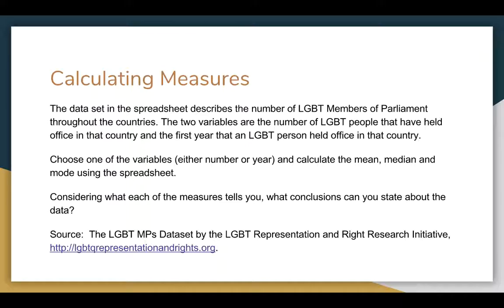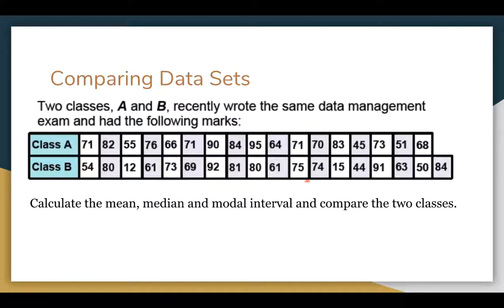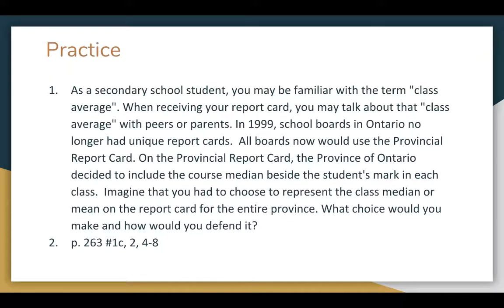Calculating measures. So this is some data from this website down here. It's the number of LGBT people that have held office in the country, and the first year that an LGBT person held office in that country. When I jump to the spreadsheet, we'll talk more about this one. And then again, we've got two classes, so comparing two data sets. We'll jump to the spreadsheet and talk more about this one.